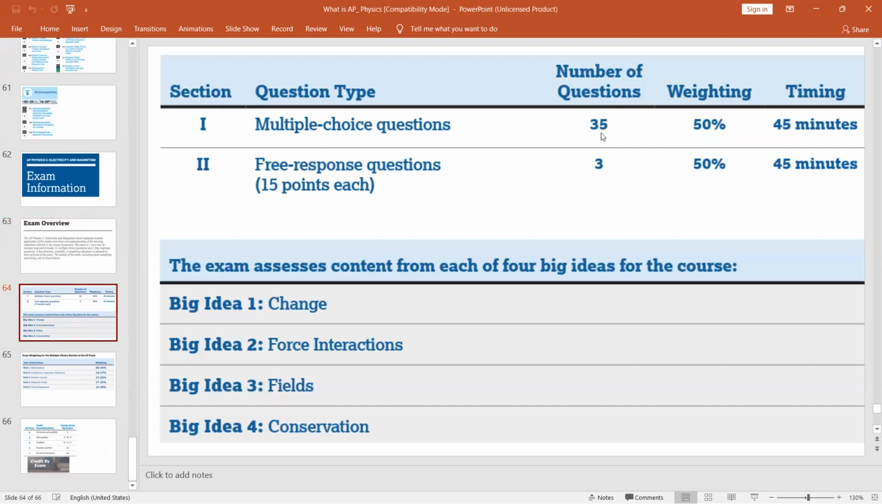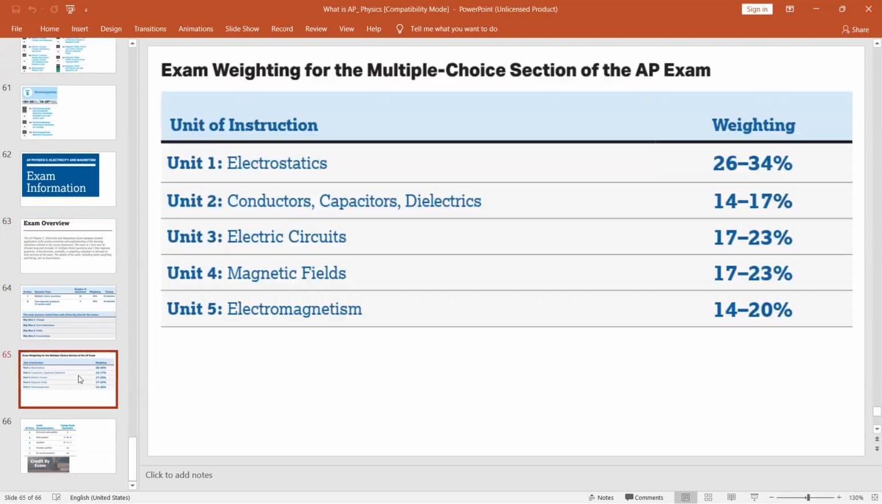So the first part is 35 MCQ questions, weightage 50%, 45 minutes. For the free response questions, 3 questions, 15 points each, 50% and 45 minutes. The same big ideas will be assessed through the exam: electrostatics, conductors, capacitors, dielectrics, electric circuits, magnetic field, and electromagnetism.